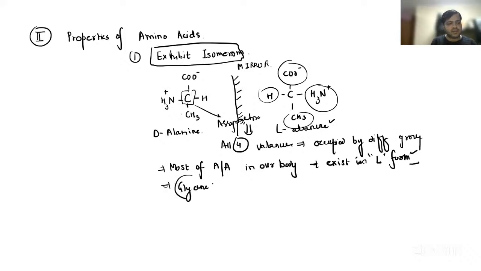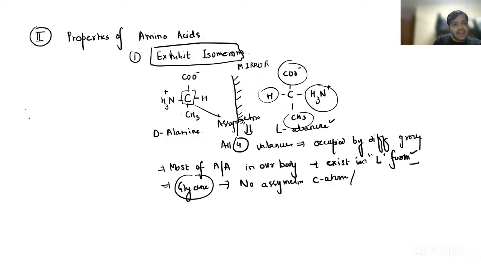Glycine is also an amino acid, but there is no asymmetric carbon atom, no optically active carbon atom, or I can say no chiral carbon atom. There is no D or L glycine. Only glycine is possible, because we have H only.